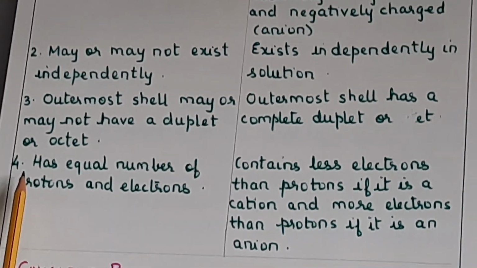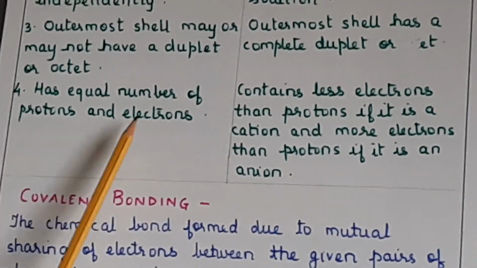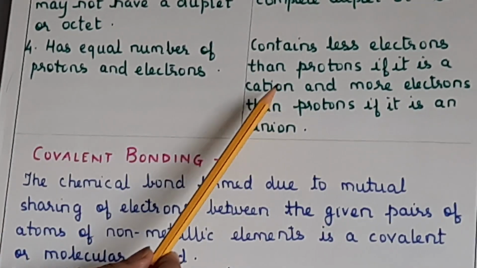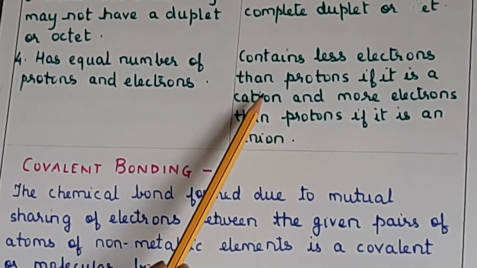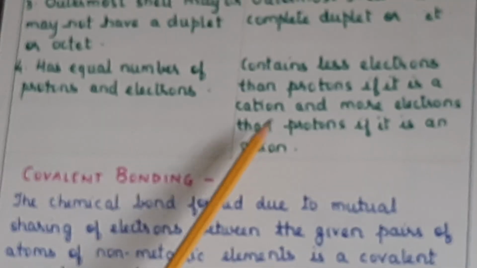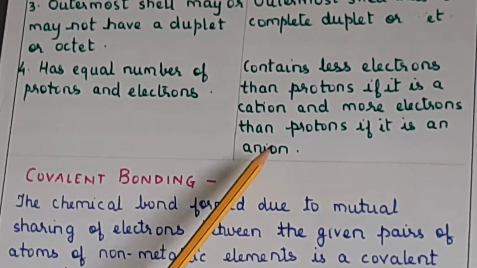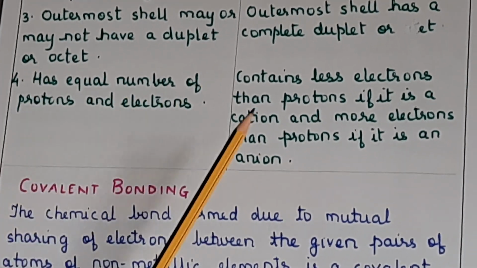Then fourth, it has an equal number of protons and electrons, and here it contains fewer electrons than protons if it is a cation, and more electrons than protons if it is an anion. Okay, so this is the difference between atom and ion.